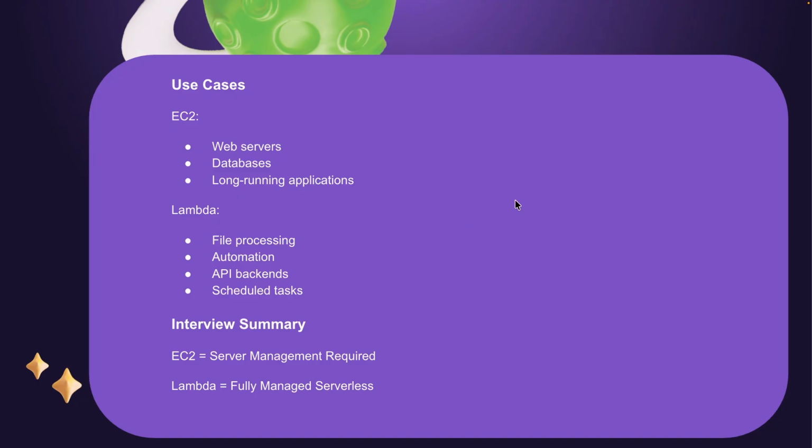If we talk about use cases, using EC2 we can run our web servers, databases, and long running applications. With Lambda, we can do file processing, some automation, and API backends. Today only I have shared one serverless project, as today is Sunday. You can check that part, it is also a very interesting project. You can check my playlist. Using Lambda, we can do scheduled tasks.